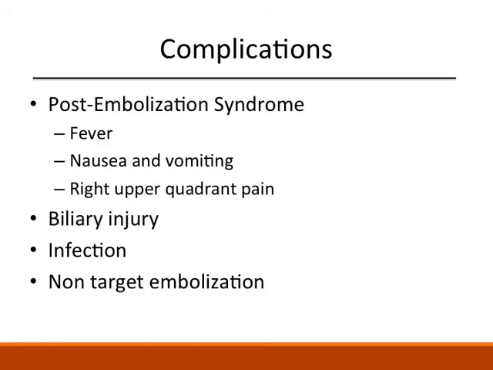Biliary injury occurs in about 8% of cases and is typically clinically silent. Infection occurs in 4% of patients, most commonly in patients with portal vein obstruction, biliary obstruction, presence of ascites, and biliary enteric anastomoses. Finally, non-target embolization can occur. This can cause gallbladder or splenic ischemia or infarction, or acute pancreatitis.